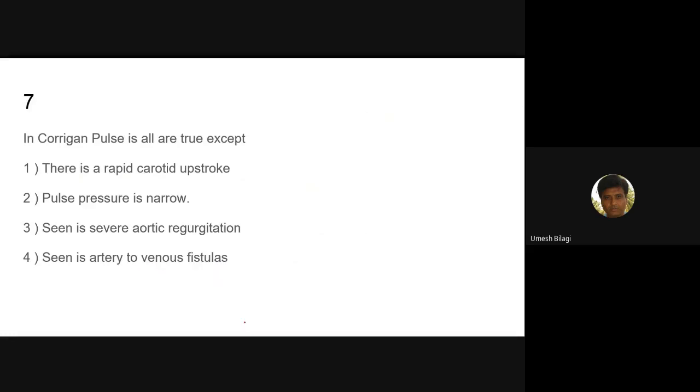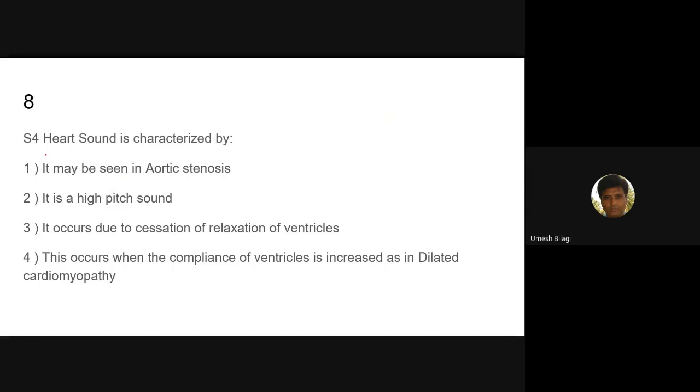So the coronary pulse, the causes they will ask. AR, you should know that. You should read about the causes. So S4 heart sound is characterized by.